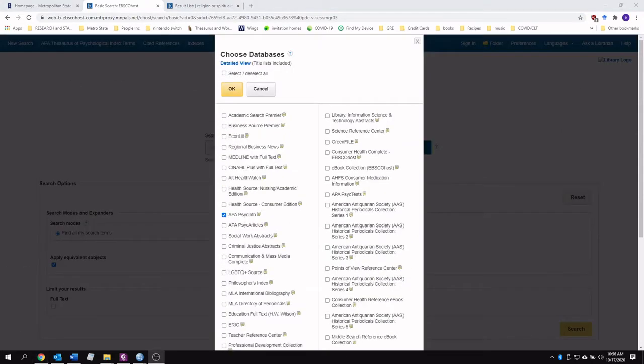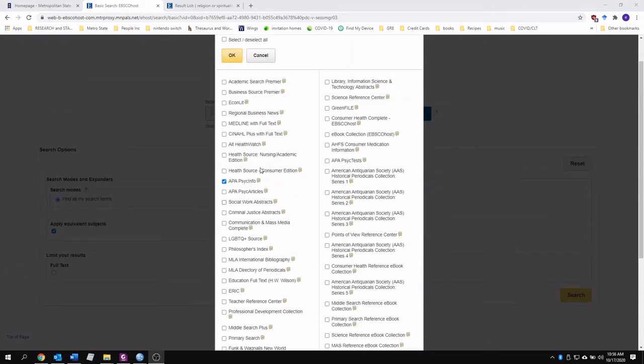And we're now going to search PsycInfo, and I just want to give you guys a tip here. If we go into here, we'll have options to look at more than one database at a time. This is helpful, for example, when I was in abnormal psych or clinical psych, and I needed to look at the clinical literature as well. I used this Medline resource. If you want to search for already established constructs or measures, you can check this APA PsycTests, and that's really helpful too. For today, we're just going to stick with PsycInfo. We'll click OK.